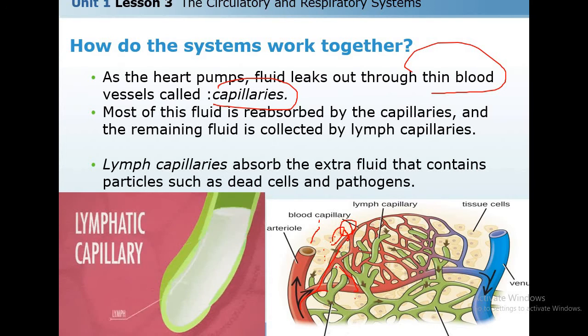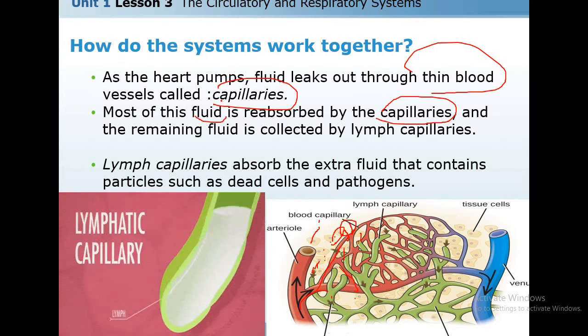So the function of the lymph is to take this fluid or waste from the body tissue and return it back to the bloodstream.